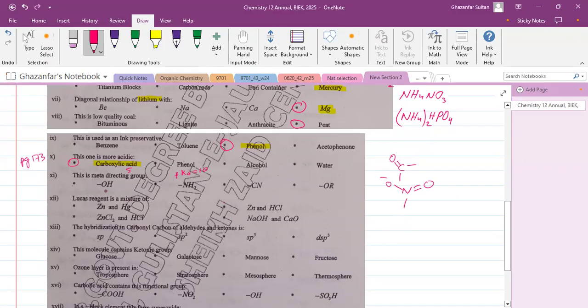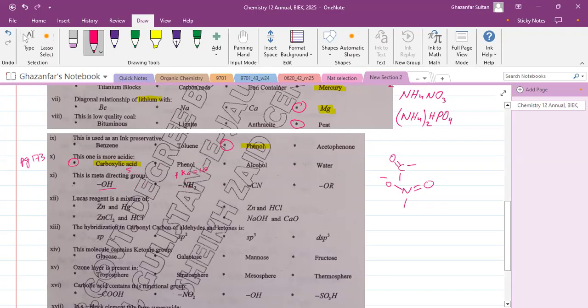So if you see, then OH cannot be, because it has all single bonds, and its lone pair can contribute to the benzene and make it more nucleophilic at the 2, 4 and 6 positions.